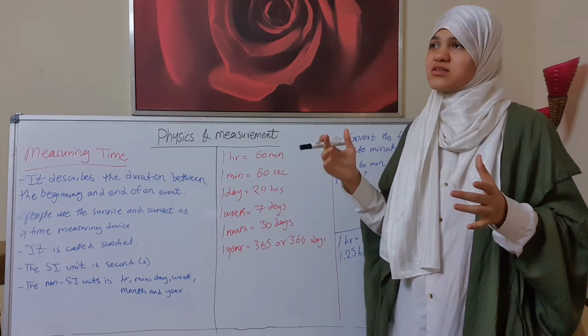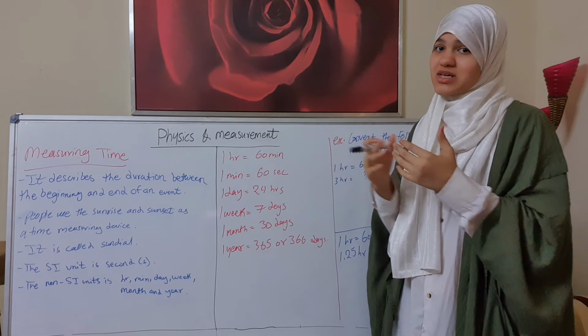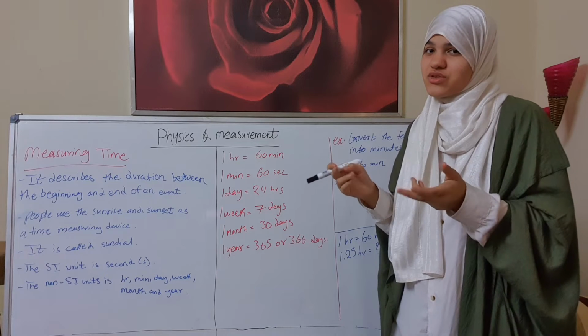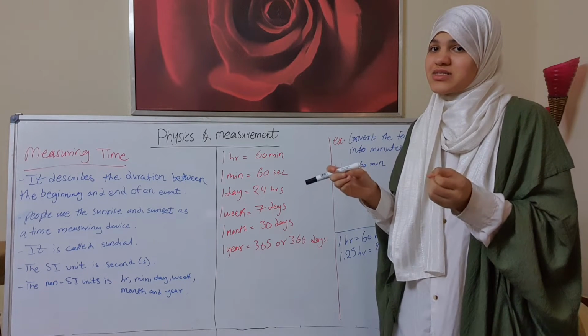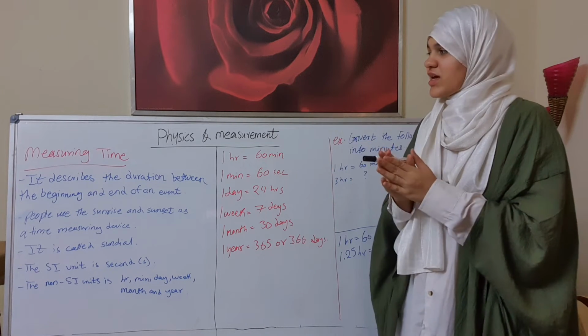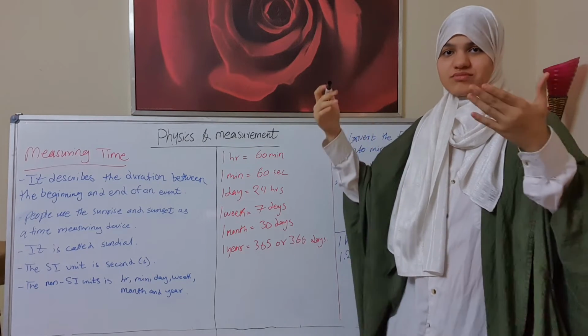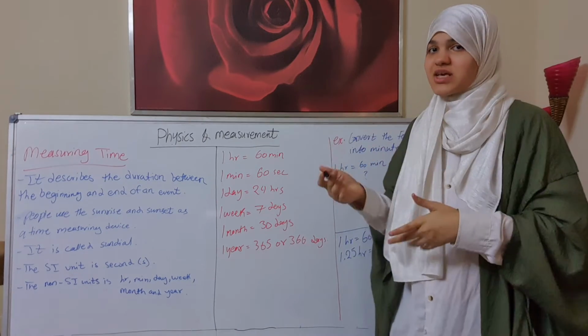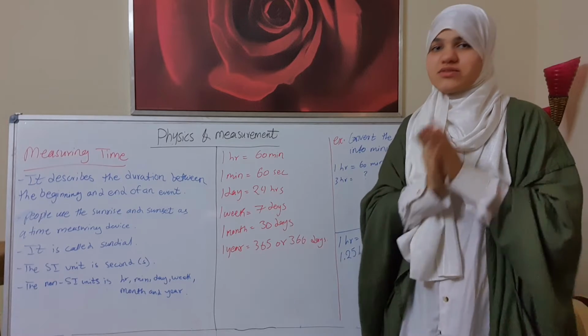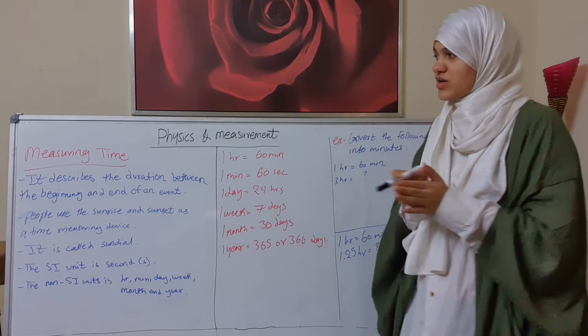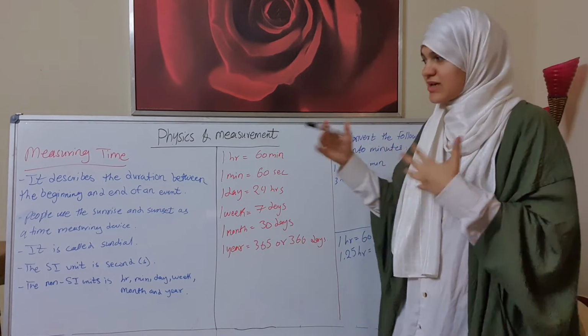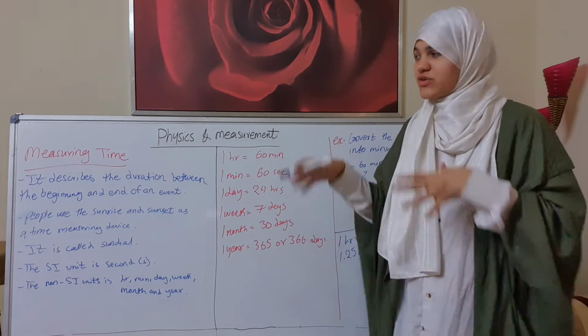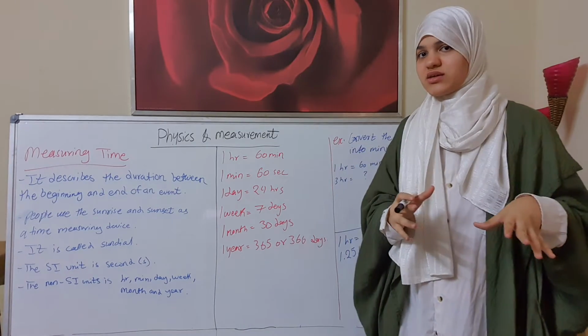If the sun is not in the sky and there is a small shadow, that means it is going to be night. And if the sun comes up like at sunrise, they know that it is morning. So in the past, people used this, and until now they are using this as a device.